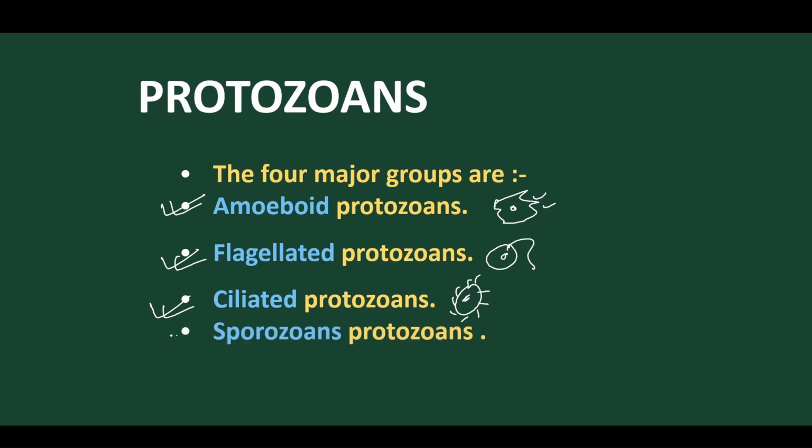And the fourth one is called Sporozoans. They produce spores which are dispersed by means of air, or they produce spores that are non-locomotive, but inside the blood or inside any medium they move with the help of other vectors. So let's start one by one.